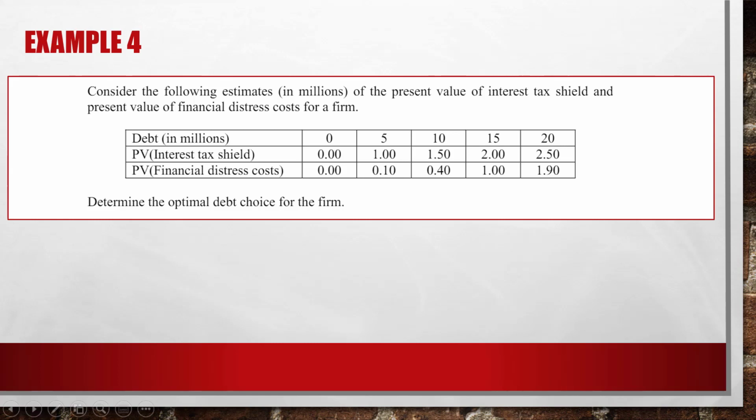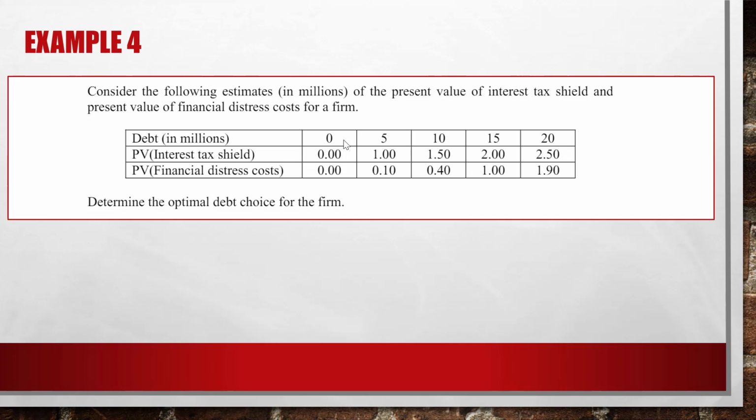So we have a table here. In case the debt value is 0, of course the present value of interest tax shield is 0, and the present value of the financial distress cost is also 0, so no debt, no problem. In case of $5 million debt, the present value of interest tax shield is about $1 million.